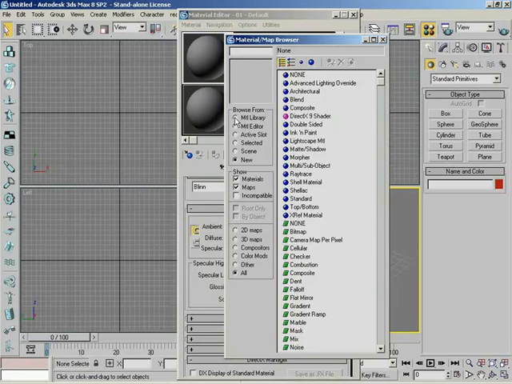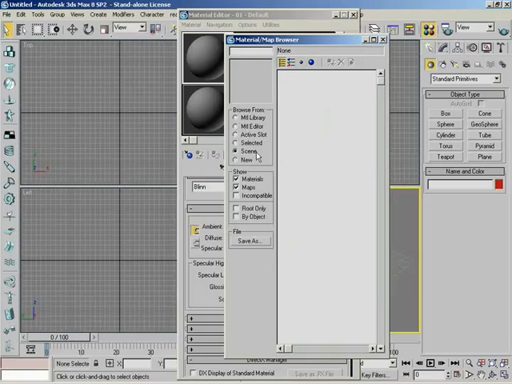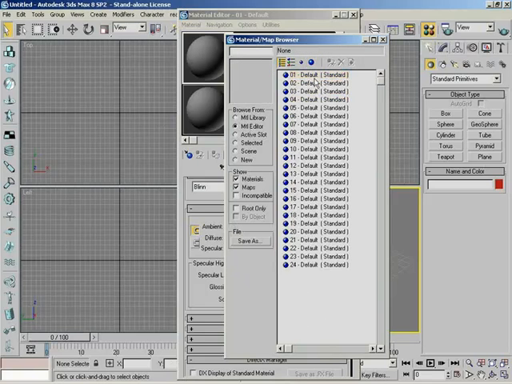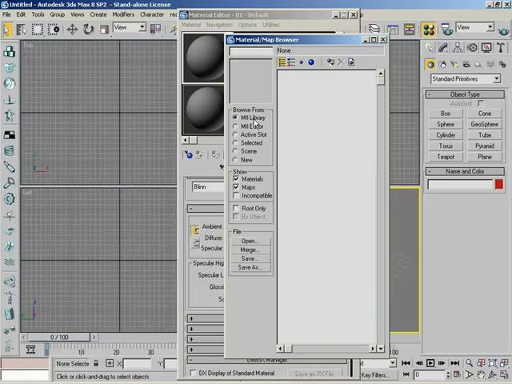And we can choose where we're going to be getting the material from. Would we like to get it brand new? Just basically get it from all the things Max can create. If we want to pull it out of our scene, right now we have a blank scene, so there's nothing in here. From a selected material, from an active slot inside the material editor, so you'll notice here we immediately get 01 default. From the material editor itself, here's all 24 of our materials available. And then finally from our material library, which we haven't installed on our machines to save a little bit of space. But if you have installed all of the various aspects of 3ds Max, you will have a library in here of different types of materials that you can draw from.